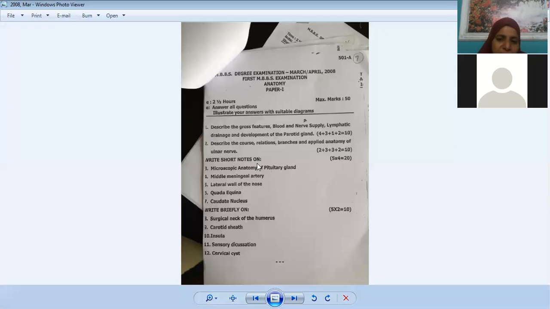Okay. Pituitary gland, what will you write, beta, microscopic anatomy? It has anterior lobe, intermediate lobe, and posterior lobe. Then in the anterior lobe, you should draw acidophils and basophils. We have chromophobe cells and chromophil cells. Chromophobe cells are inactive cells, whereas chromophil cells are actively working cells. Under chromophil cells only, we have acidophils and basophils, which are the cells concerned with the release of various hormones.